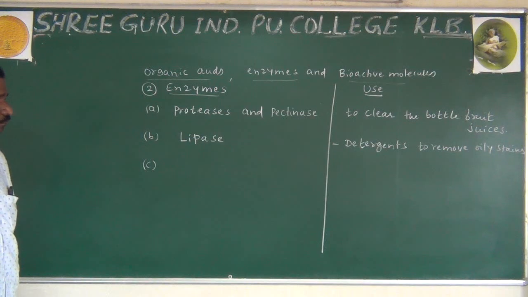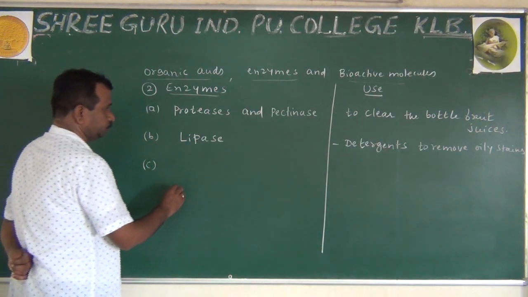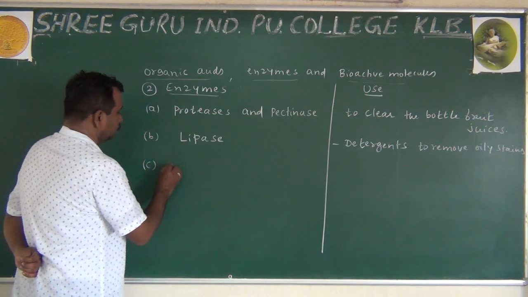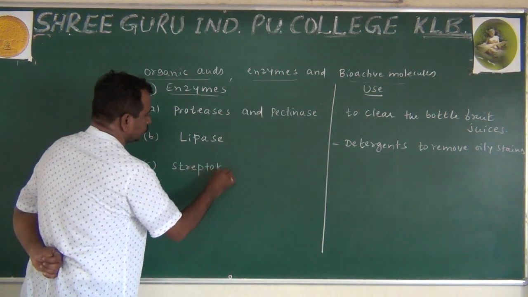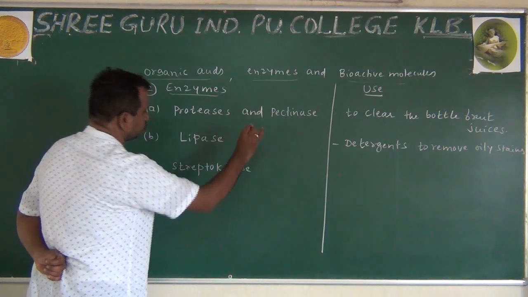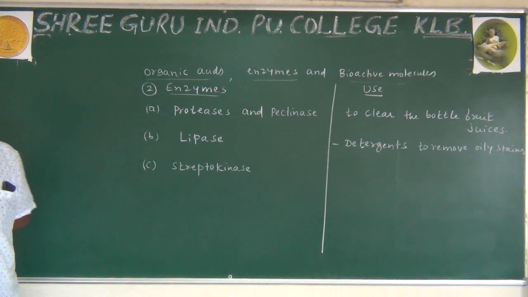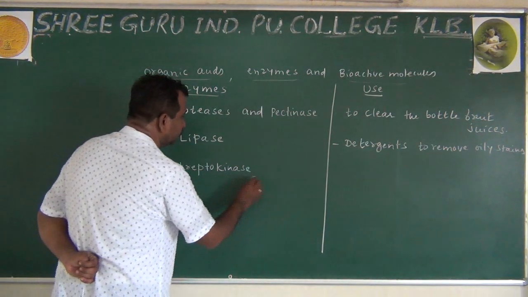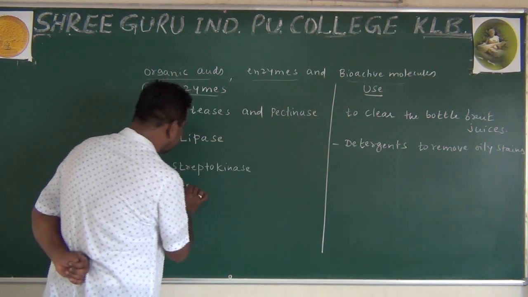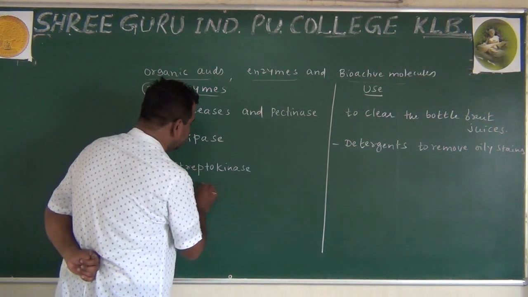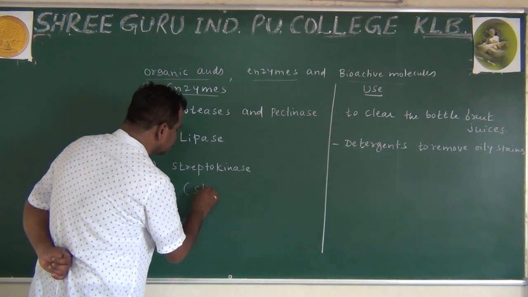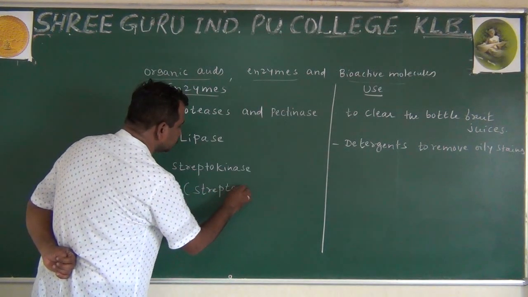So now, the third one, streptokinase. Streptokinase is normally prepared from a microorganism. Here I am writing Streptococcus.